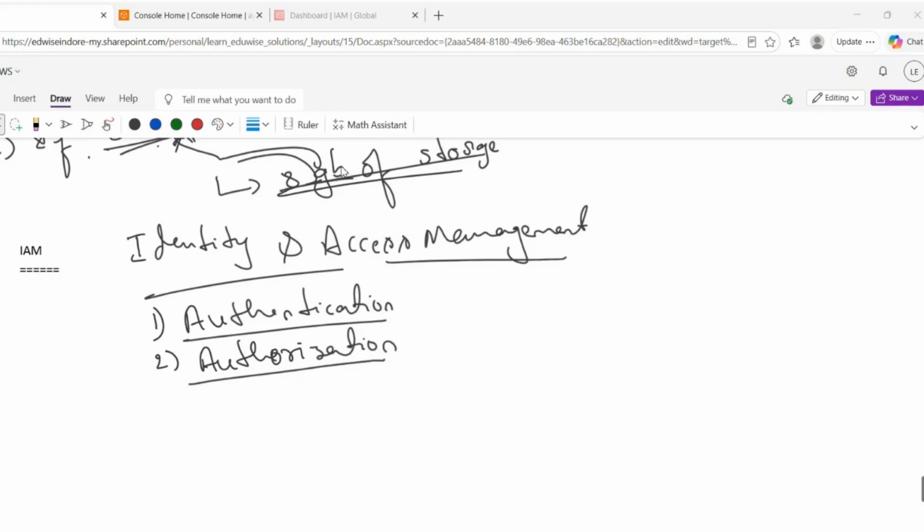And there is one more thing called a role. A role is nothing but a temporary permission that someone or something can assume when needed.